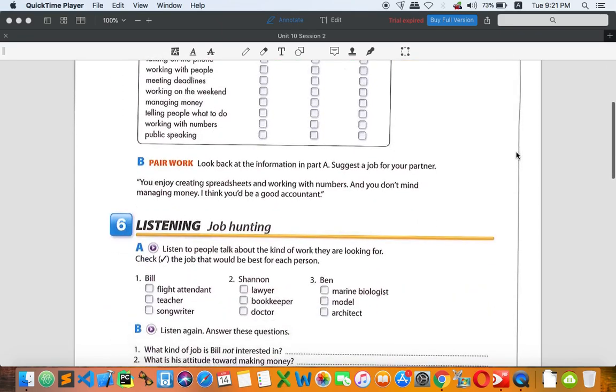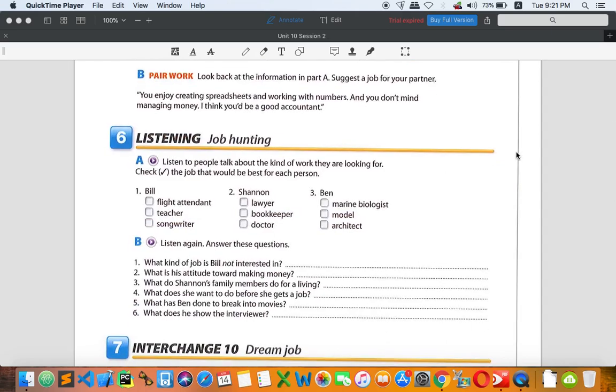So let's go to number 6, job hunting. This activity is about listening. So you are hunting a job or you are looking for a job. Right now, not you, but these 3 people, Bill, Shannon, Ben. Your job is to listen and find out the job that they love to work.